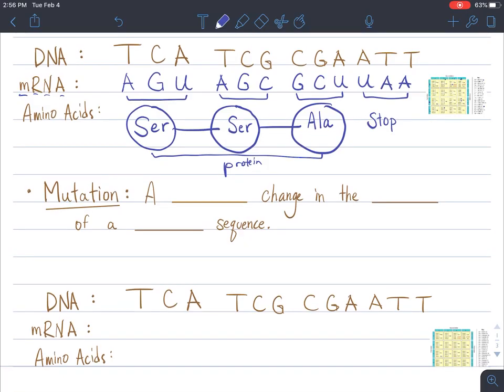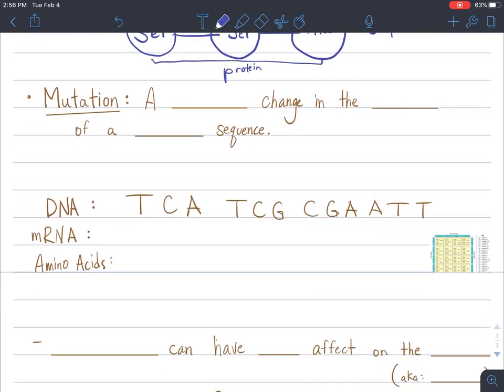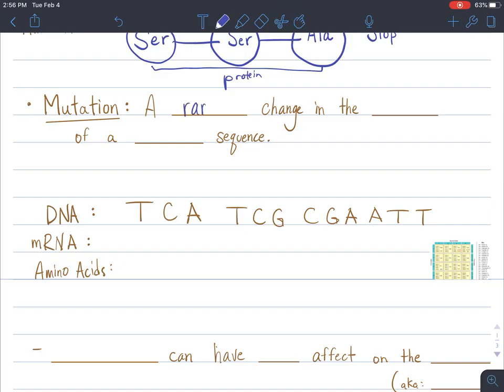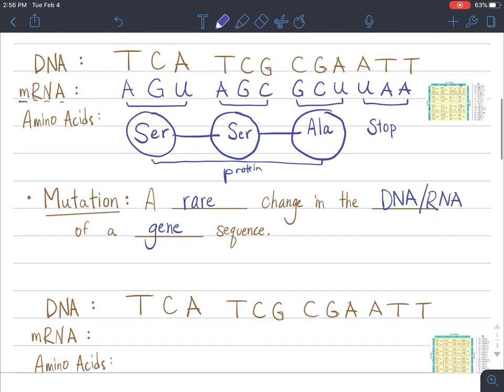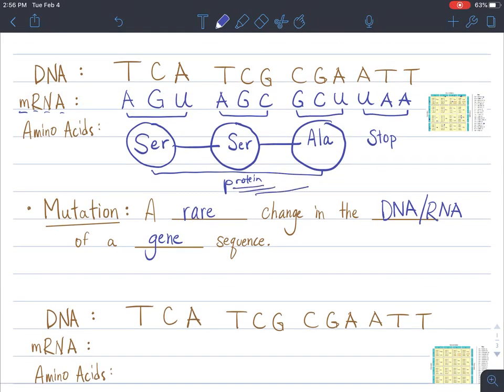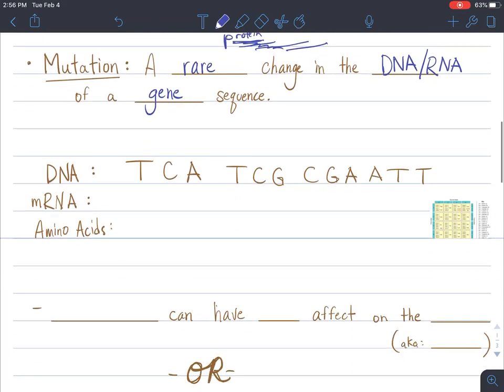That would be the typical process, but sometimes a mutation can happen. But mutations are really rare. It's a rare change in the DNA, or it can even happen in the RNA actually. So it's a rare change in the DNA or the RNA of a gene sequence. Because remember, this protein is going to give us one of our traits. So if our trait ends up being exhibited because we have a SER, ALA combination creating this special protein, let's see what happens if we were to have a mutation.